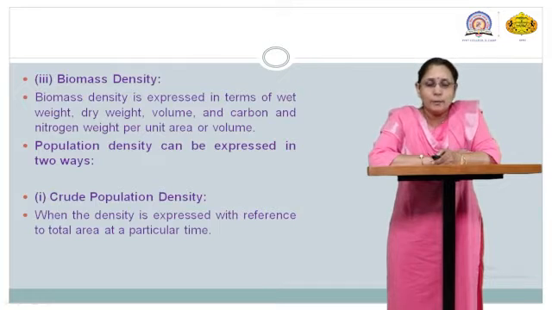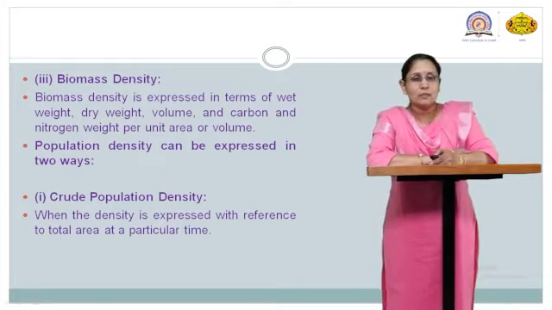The third way by which population density can be calculated is biomass density. Here the particular biomass is considered, with the help of its dry weight, sometimes fresh weight, or according to its volume, and it can also be calculated by the minerals present, such as carbon, nitrogen, etc.